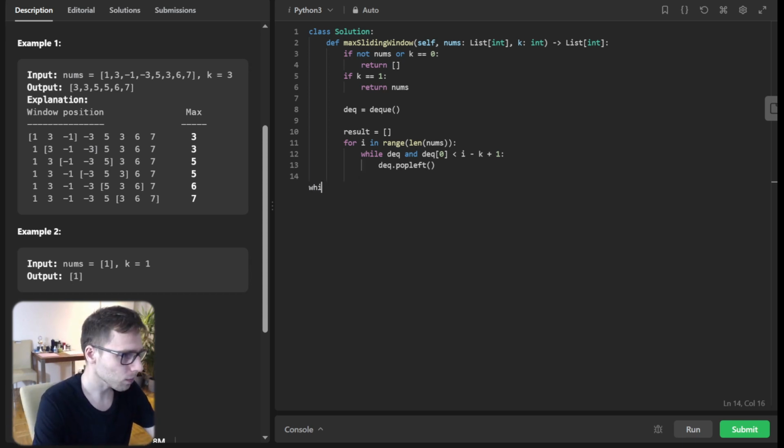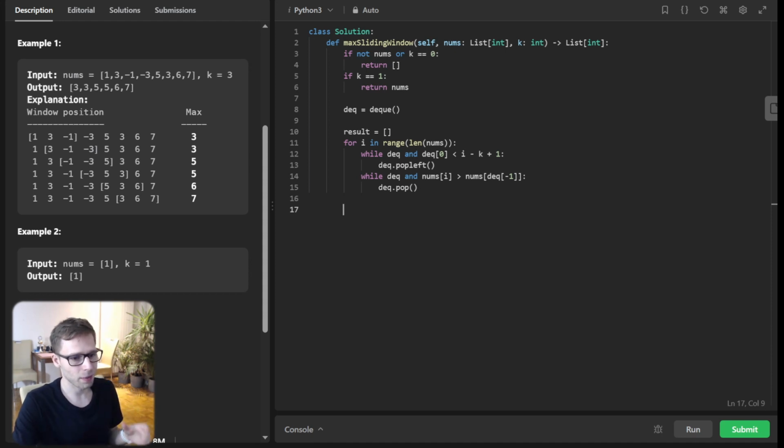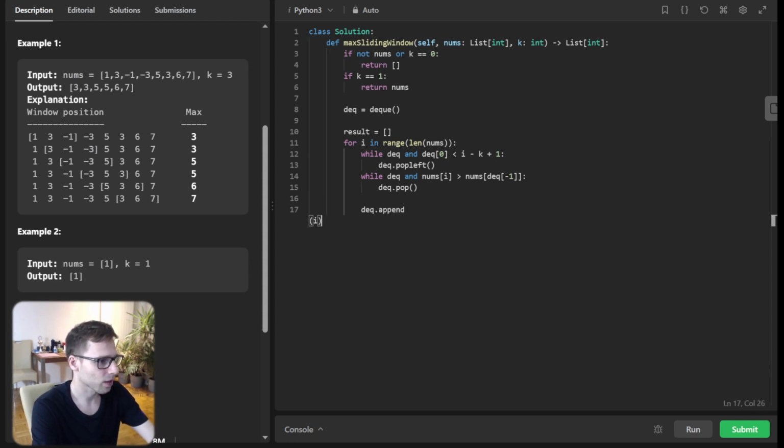So while deque and nums[i] is greater than nums[deque[-1]], we are comparing the new number and popping from the back. So we always have our maximum element at the front.